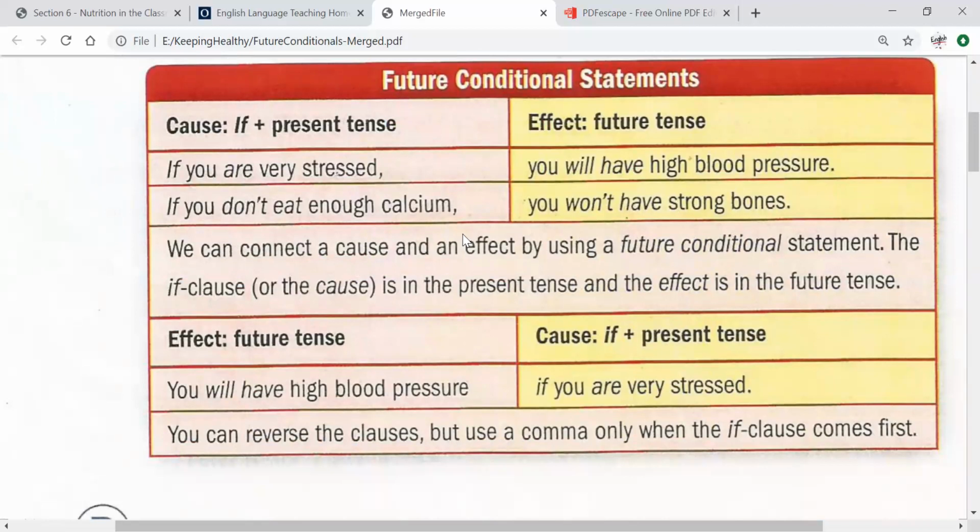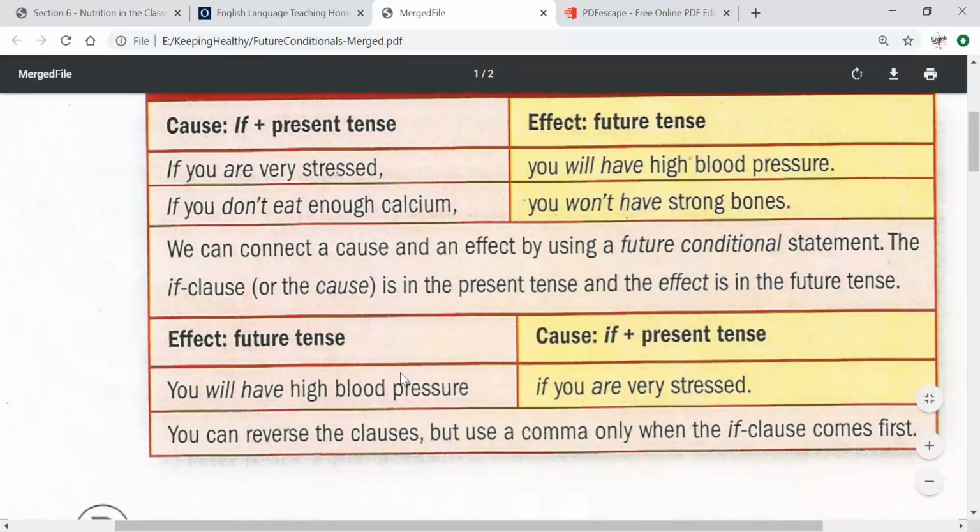All right. We can also do the opposite. We can do future first and then the present tense using if. If is always together with the present verb. For example, you will have high blood pressure if you are very stressed. So look here, it's the same sentence, but changed.